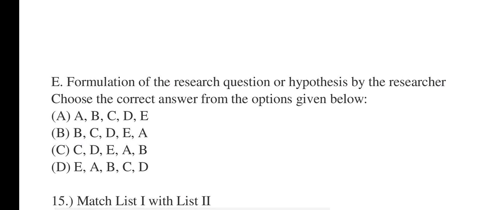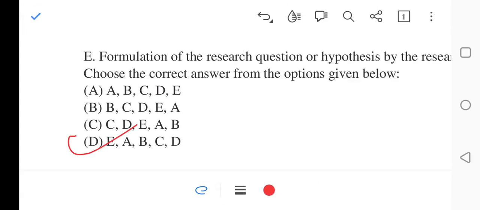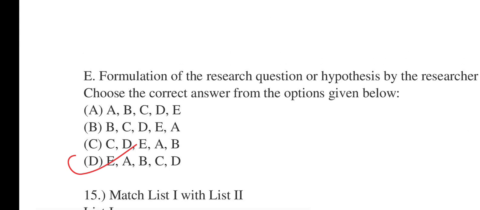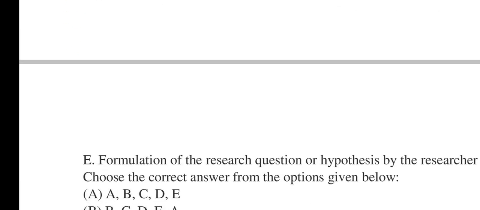So these are the options for us: A, B, C, D, E; B, C, D, E, A; C, D, E, A, B; E, A, B, C, D. All are correct, we just have to bring it in an orderly way. E, A, B, C, D will be correct, not the D which I said previously. Sorry for that.